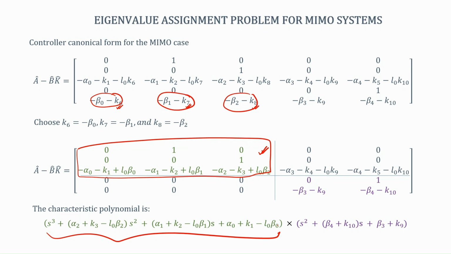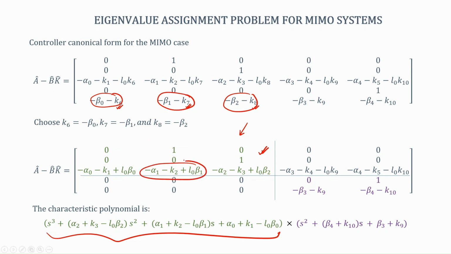You see, this is 3 cross 3, so the characteristic polynomial of this part will be of degree 3, and you can see that we will have s cube plus (alpha 2 plus k3 minus L naught b naught) s square plus (alpha 1 plus k2 minus L naught beta 1) s plus alpha naught plus k1 minus L naught beta naught.